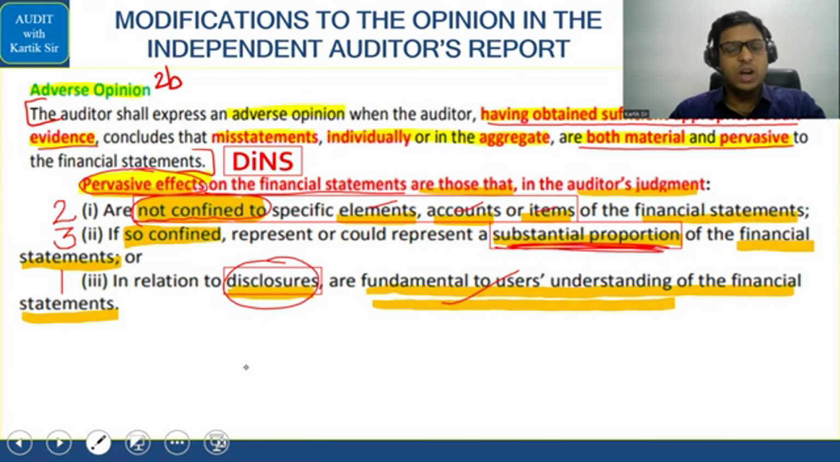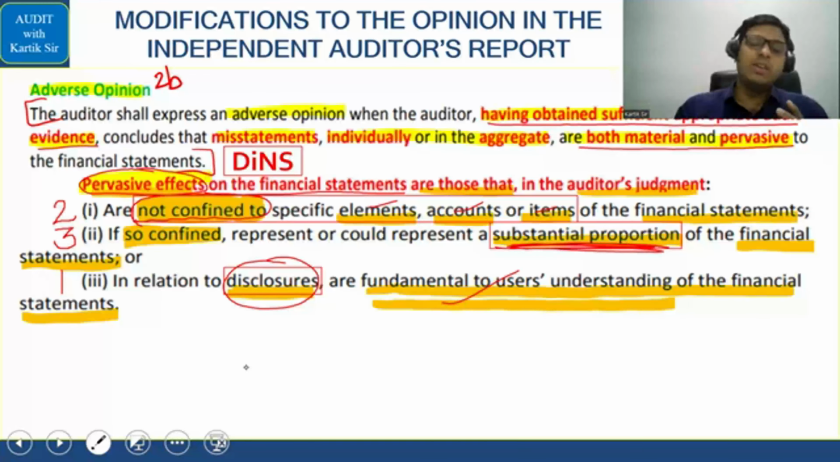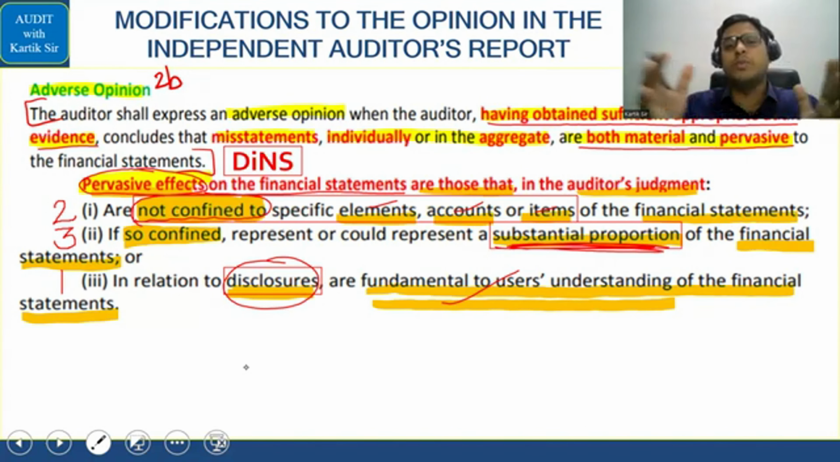It will appear on your screen now. See, pervasive. Pervasive means you have to remember a code called DINS. You will see it in the lower half of the screen. First, Disclosures which are fundamental to the user's understanding, if those are missing, then the auditor will say that it is pervasive, that it means it is a big problematic issue. Second, if the misstatements of the company are not confined to a specific element, account, or item, then the auditor will say it is pervasive in nature. Even if they are confined, if the auditor feels that a substantial proportion of the financial statement is affected, then the auditor will say that it is pervasive.